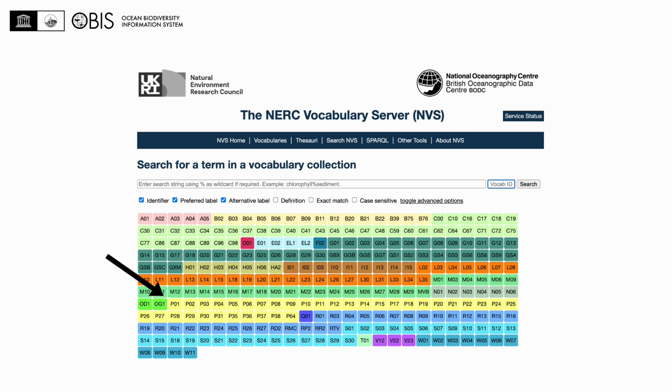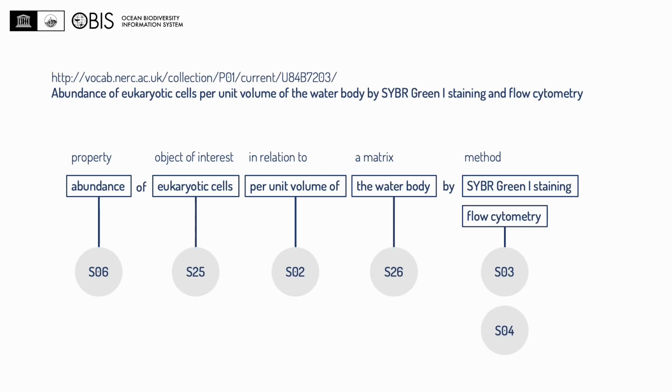So for measurements, we rely quite heavily on the NERC Vocabulary Server, and in particular on the P01 or parameter usage vocabulary. The interesting thing about this vocabulary is that it is backed by a semantic model. The measurement type we saw on one of the previous slides, for example, abundance of eukaryotic cells per unit volume of the water body by SYBR Green staining and flow cytometry, can be decomposed into elements from other vocabularies on the NERC Vocabulary Server. This makes it possible for users, but also for machines, to determine exactly what a specific measurement type means and how different measurement types relate to one another.